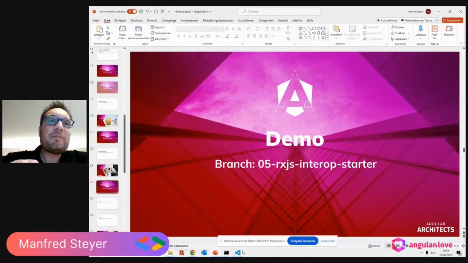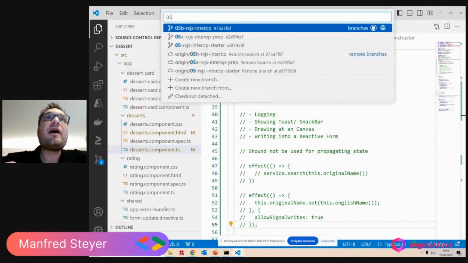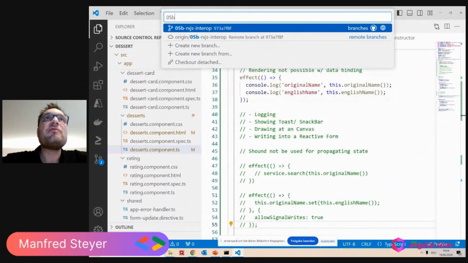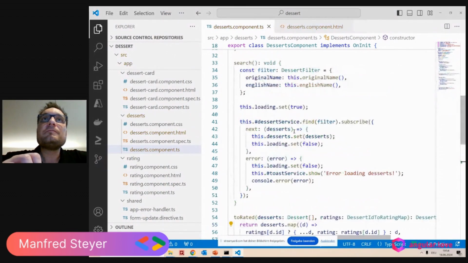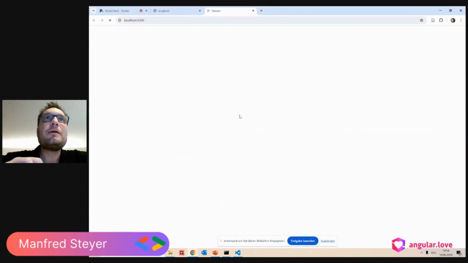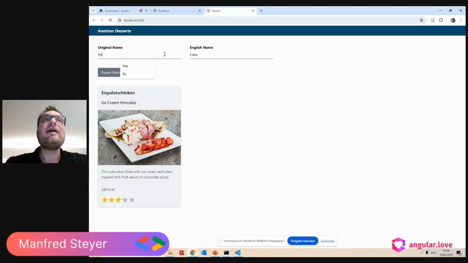For this, let me quickly jump over to my branch 05B. And here, now I have a reactive version of this application. We don't need a search button anymore. I just need to type in some letters and when I'm doing nothing for some milliseconds, then my result automatically appears.